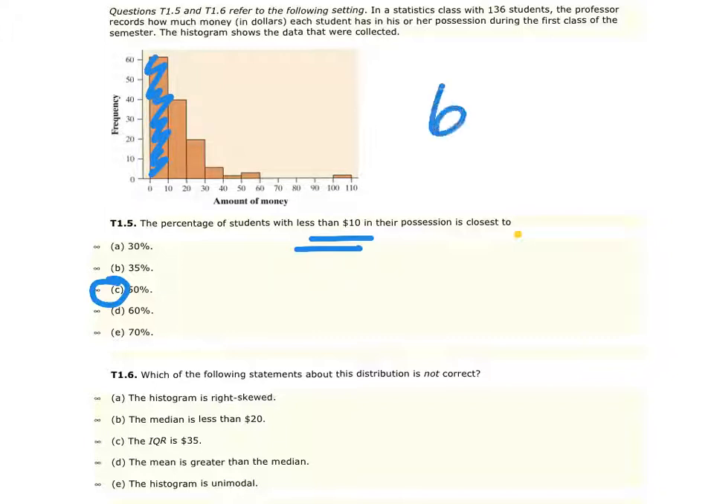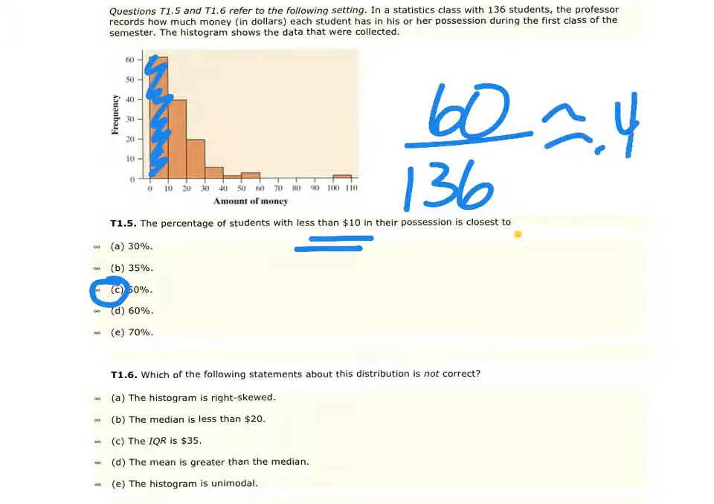That is 60 students out of the 136 students, which comes out to be about 44%. So based on our choices, C does make the most sense. Question 6. Which of the following statements about this distribution is not correct? The correct answer here was letter C. And let's go ahead and look at the other options though.